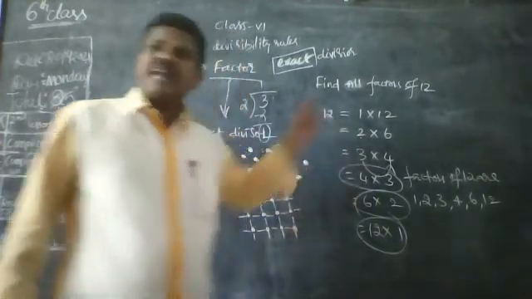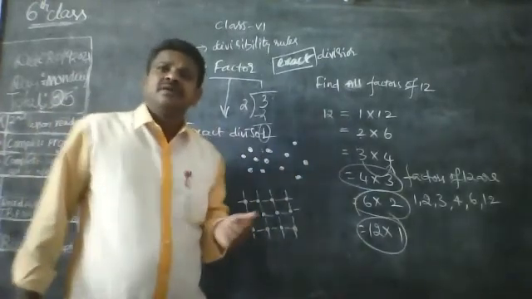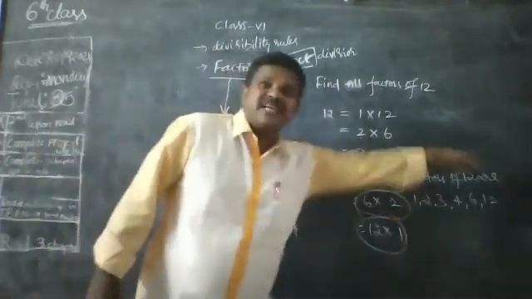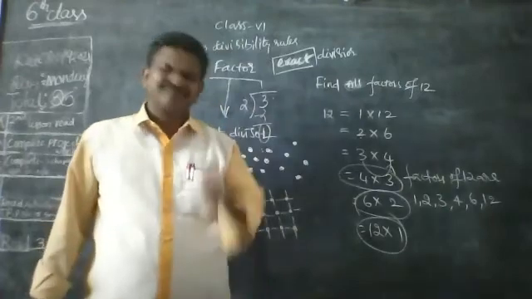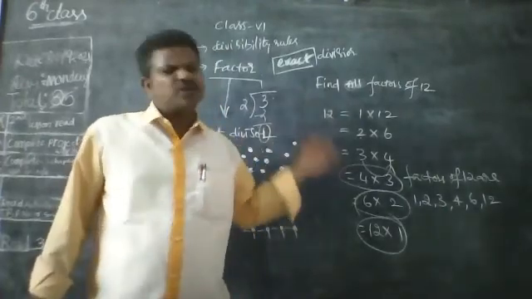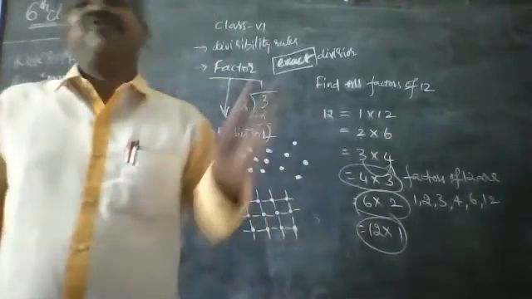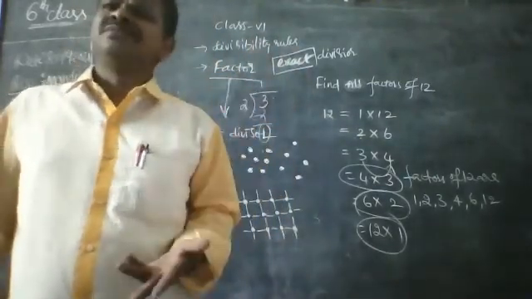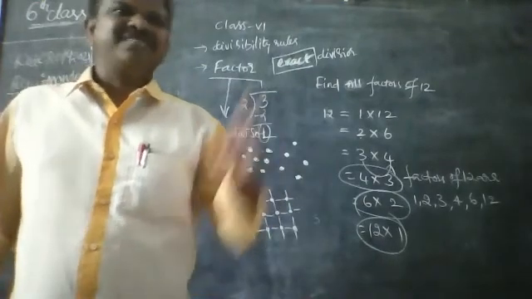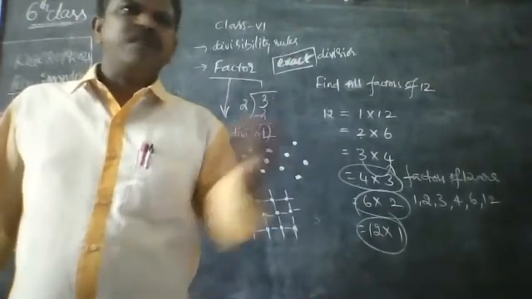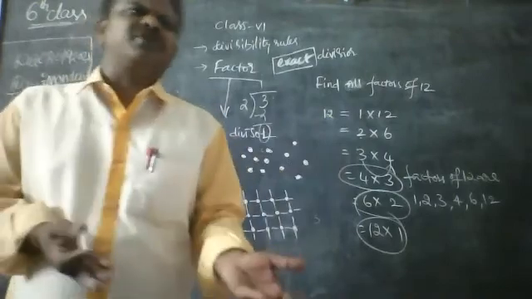Which is the smallest factor of a number? Greatest factor? It is 12, so it is 12. If the number is 24, every number is a factor of itself. Every number is a factor of itself. 24 is a factor of 24.